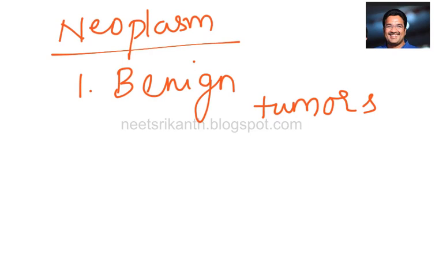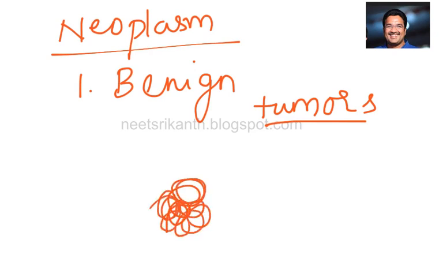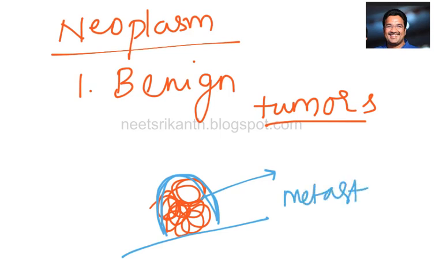Benign tumor. As we said, tumor means uncontrolled division of the cells. Here also you can see uncontrolled division of the cells. But in general, these cells form a fibrous capsular sheath surrounding them, and it does not spread from one place to another place. Spreading from one place to another is the feature we call metastasis. But you don't find such metastasis here. These are just a fibrous capsule.